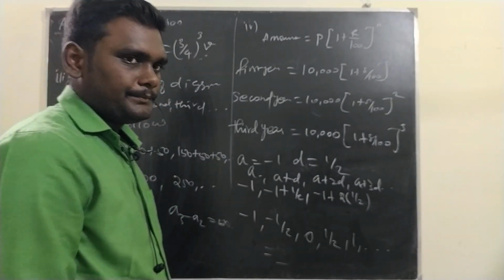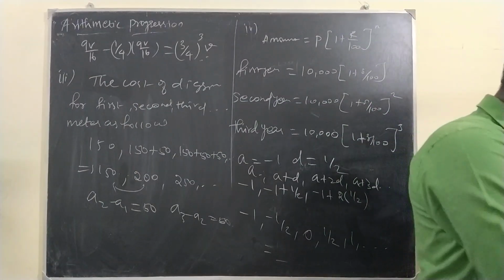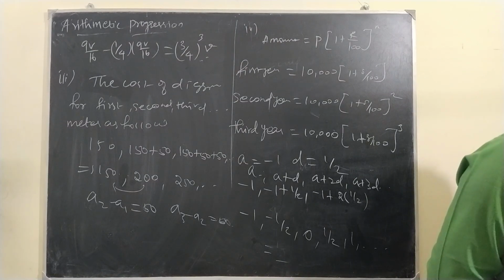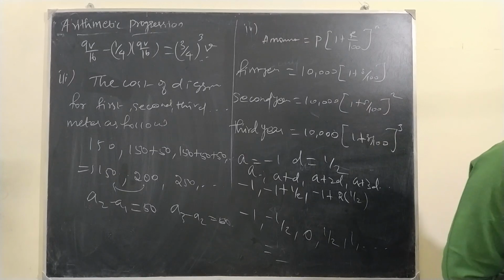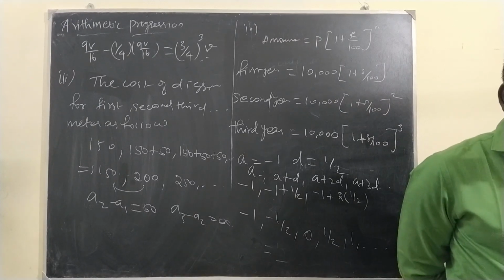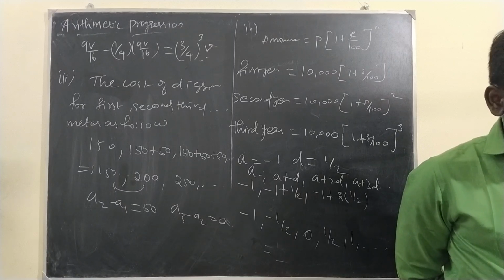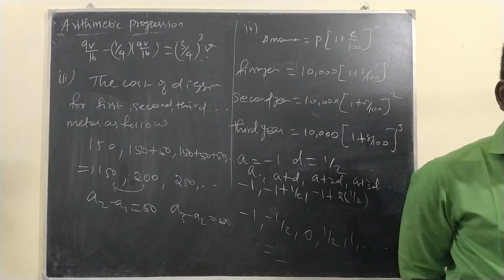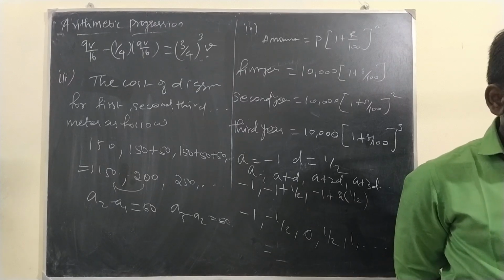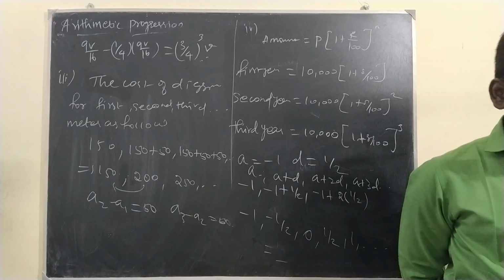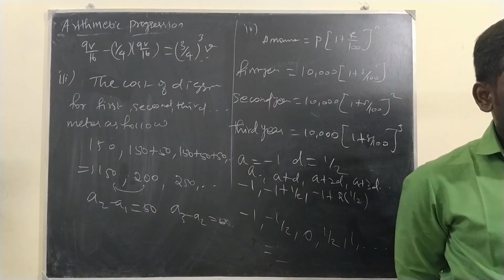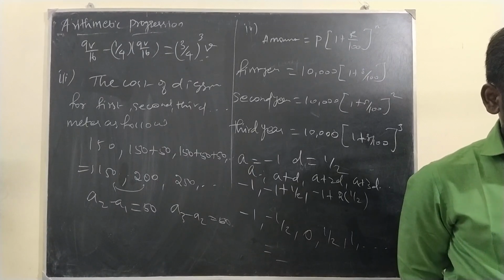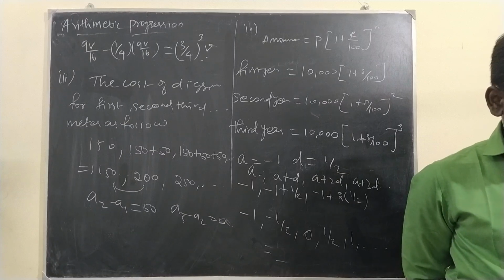Okay, got it? Likewise, see the next question: find the first term and the common difference. First term is what? Then common difference minus 2. Okay. Then second subdivision: D is plus 4. Okay, good. Then third subdivision.